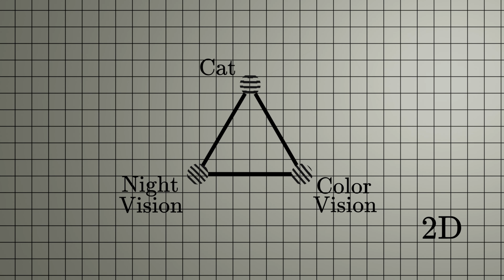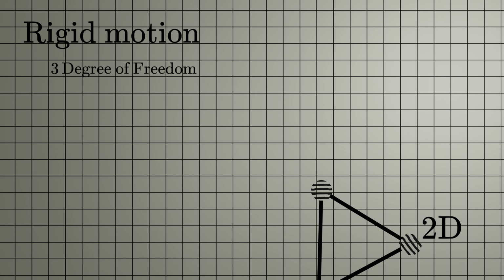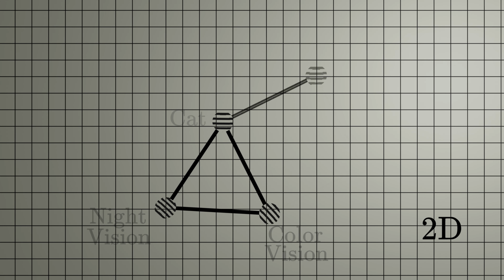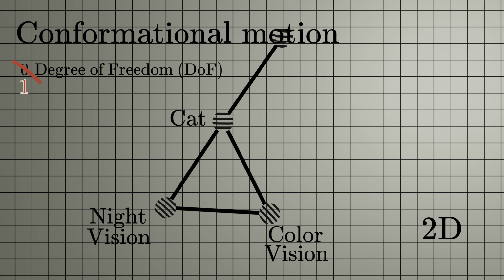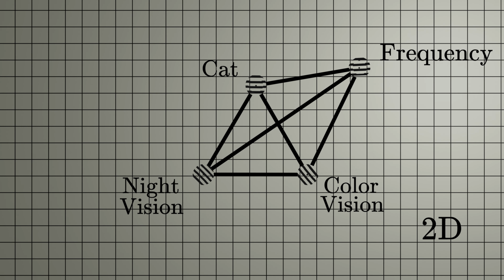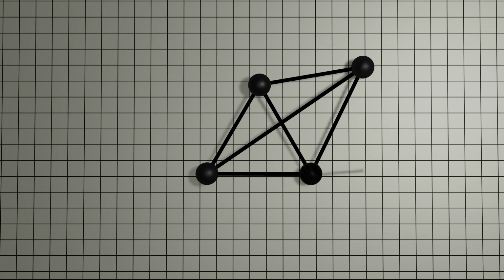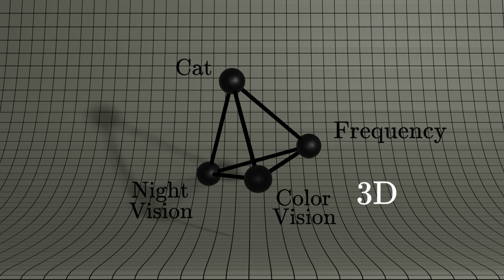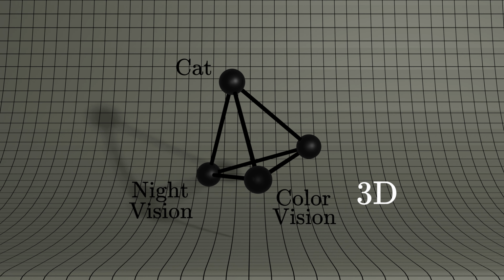The two-dimensional network can translate and rotate as a rigid body. However, it has no conformational degrees of freedom as its shape cannot be changed. Visiting the page for Egypt, however, would add a conformational degree of freedom. If instead of Egypt, which connects only to cats, the reader were to visit the page for frequency, which connects to all existing nodes, the network would become over-constrained in 2 dimensions, and need yet another increment in its embedding dimension. Considering the conformational change theory, we hypothesized that growing knowledge networks derived from Wikipedia would exhibit greater than chance